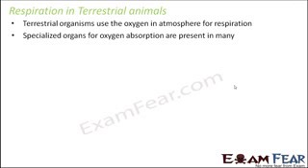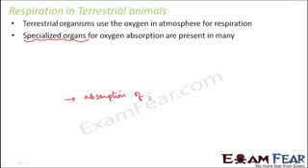Now, if I say that some animals have specialized organs for oxygen absorption, what kind of specialized organs should they be? What should be the characteristics of these specialized organs? They should be able to help in absorption of oxygen. That is the first point. Now, if you want absorption to be more, then the surface area should be more.